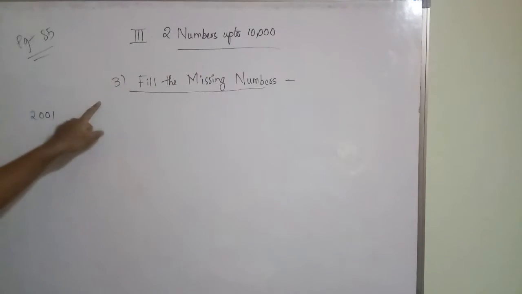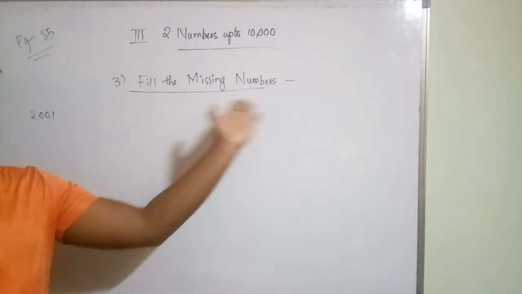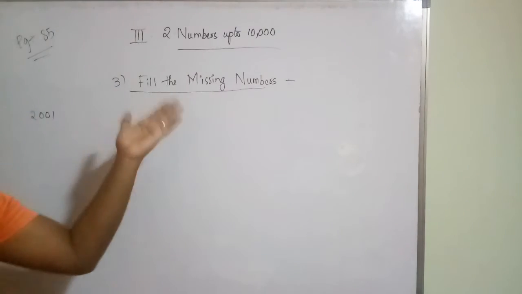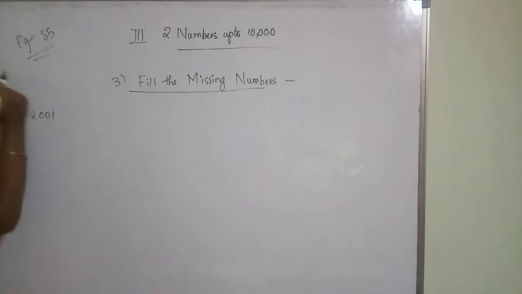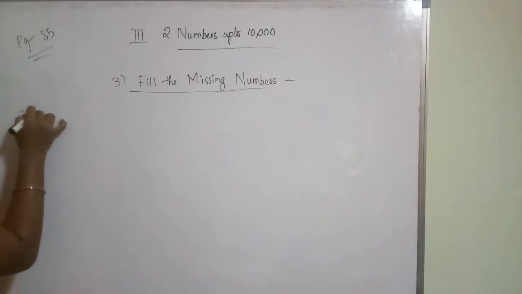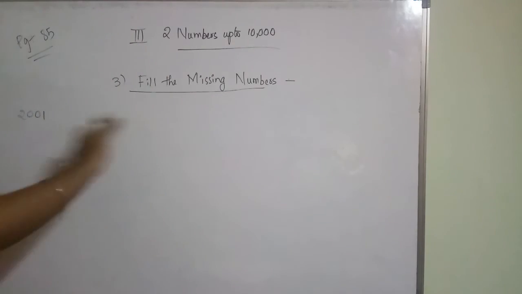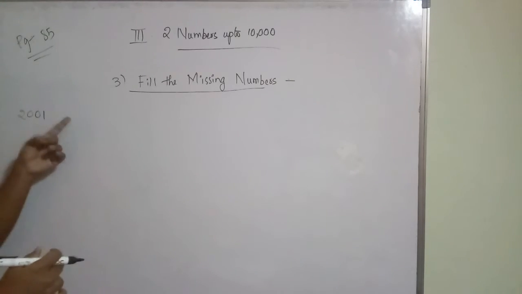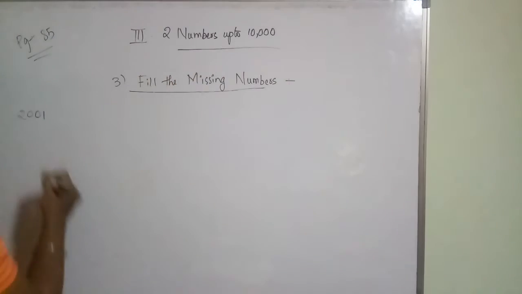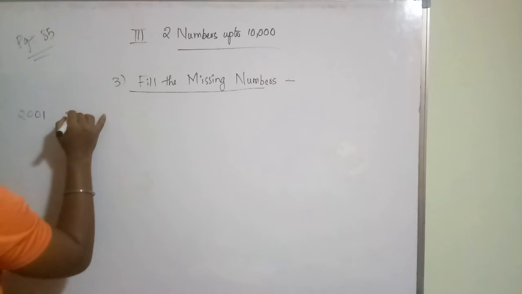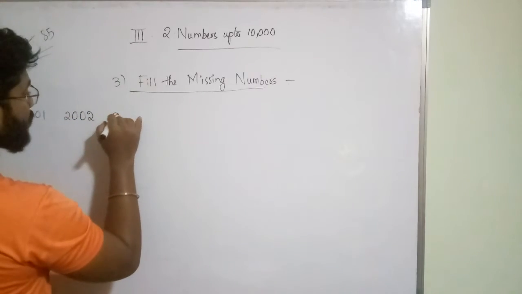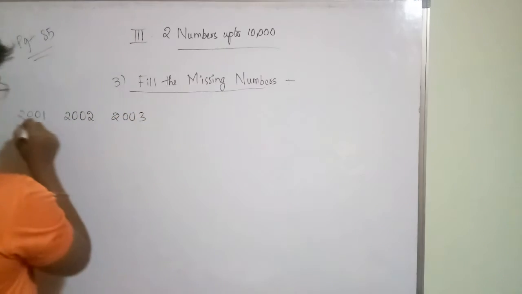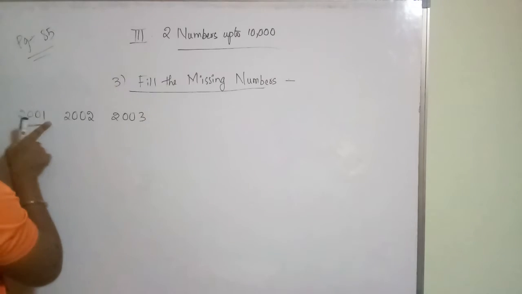Okay, after 1 you will get 2, after 2 you will get 3, like that. After 2001 which numbers we will get, we have to fill all of them in the continuous form. So you have to write the series, write the consecutive numbers. Consecutive numbers means the numbers which will come after 2001. You have to fill the 9 boxes. After 2001 you will get what? 2002, next 2003.